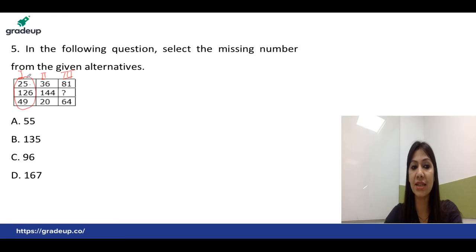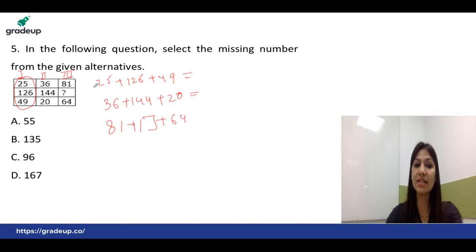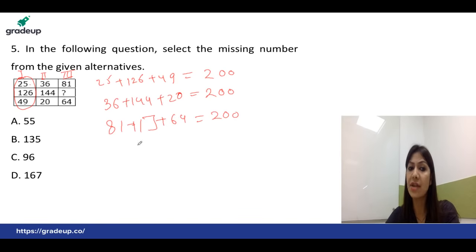So if you add these 3 numbers in the first column, that is 25 plus 126 plus 49, and the same thing if you do in the second column, that is 36 plus 144 plus 20, right? And next is 81 plus something we have to find out, and plus 64. If you notice, the addition of the numbers is equal to 200 in the first column. The same is in the second one. So definitely it should be applicable for the third one also. So you have to subtract the addition of 81 and 64, so this is equal to 145. So 200 minus 145, that's equal to 55. That's option A. Yes, absolutely perfect answer, student.